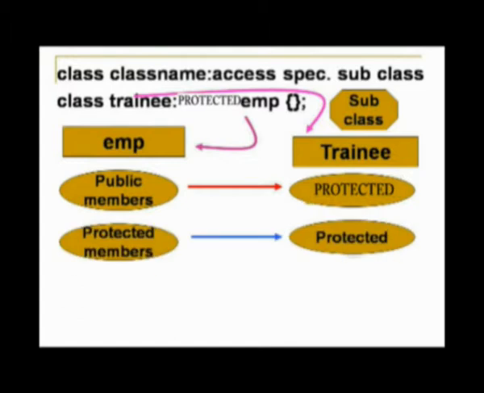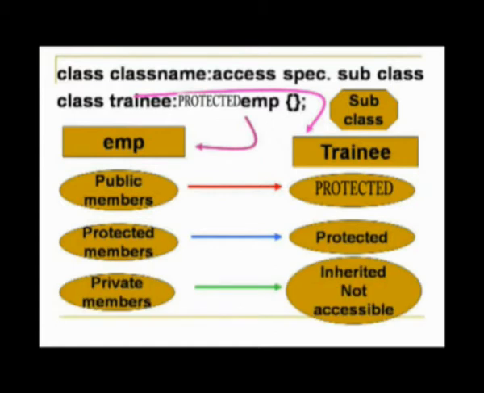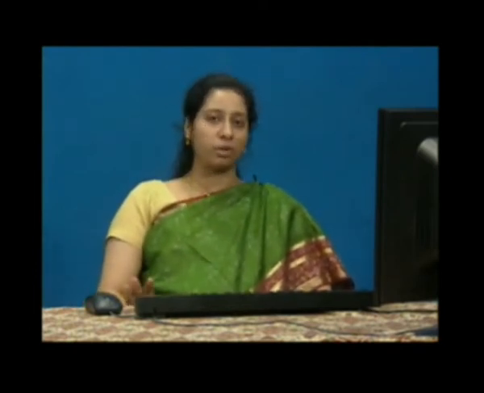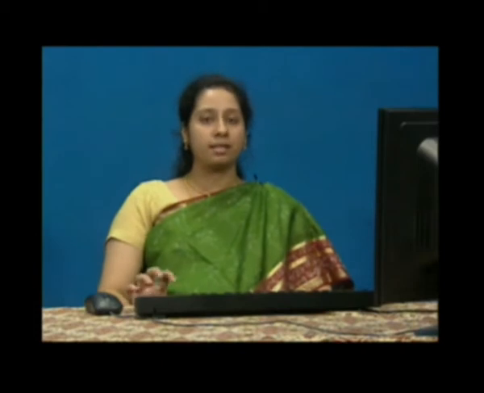The protected members of EMP remain protected in the subclass, and the private members are inherited but they are not accessible. So, there is no point in having a private access specifier for inheritance, because though it is inherited, the subclass cannot access these private members. So, private is actually useless when it comes to inheritance. Generally when we go in for inheritance, we either use the public mode or the protected mode. Protected mode gives the freedom to the subclass alone to access the members and member functions of the base class, whereas public gives access both to the subclass and to those who have access to the subclass members to access the superclass members also.